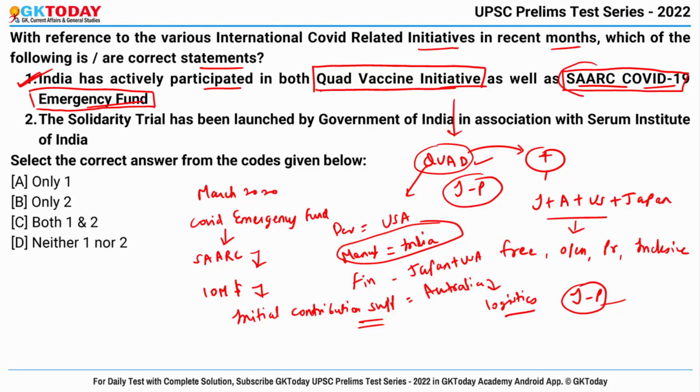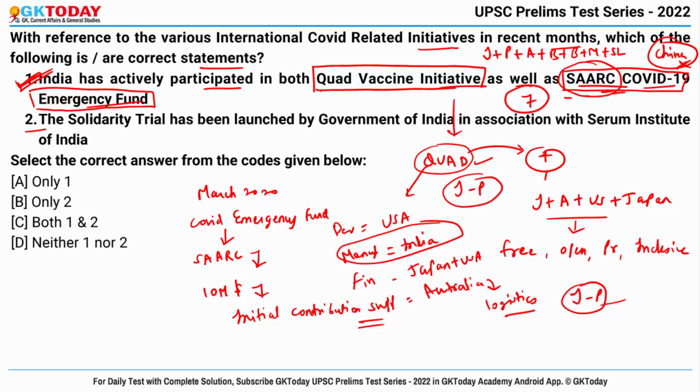And talking about SAARC countries, first of all it stands for South Asian Association for Regional Cooperation, and it is the regional intergovernmental organization that consists of total 7 member countries, and which are these: India, Pakistan, Afghanistan, Bangladesh, Bhutan, Maldives and Sri Lanka. Do remember that China is not part of SAARC nation. So here the first statement is obviously correct.